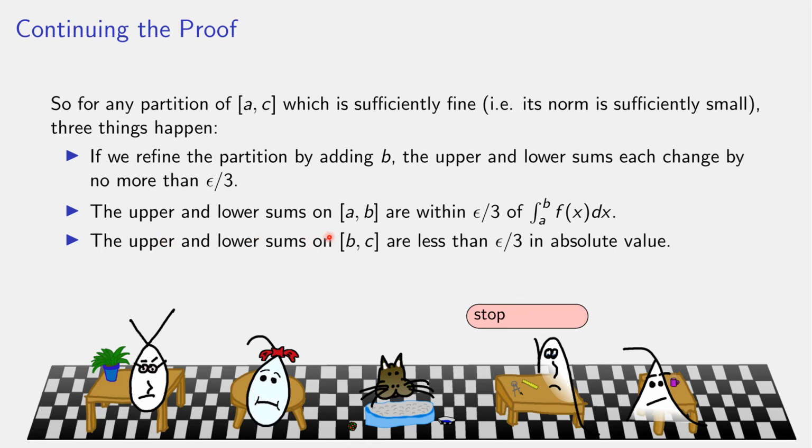And the upper and lower sums on the right are less than epsilon over 3 in absolute value because all the pieces were 0 except at most 1. And we chose delta to be sufficiently small to make this happen. So our overall partition has been changed by at most epsilon over 3 by adding a point. After this change, the upper and lower sum on the left are within epsilon over 3 of the desired value, and the upper and lower sums on the right are no more than epsilon over 3 in total.